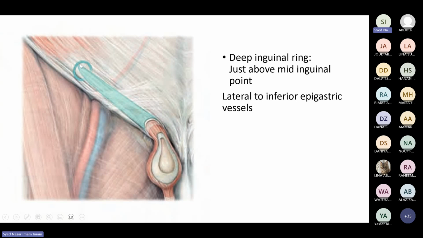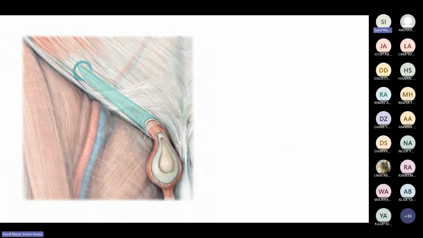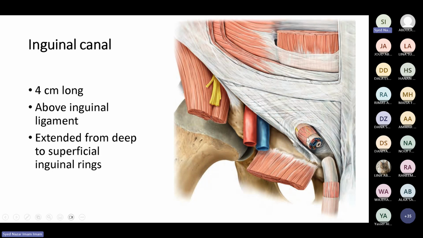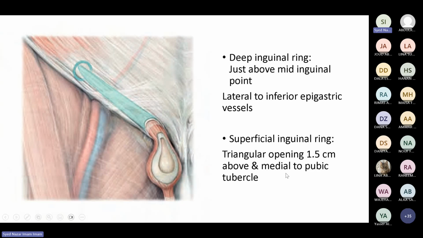Just lateral to this, we have the deep inguinal ring, which is above the mid-inguinal point. When I say mid-inguinal point, it is between the anterior superior iliac spine and the pubic symphysis. Where is the superficial ring? This is above and medial to the pubic tubercle. In this slide, I told you that this is the pubic tubercle and the superficial ring is above and medial to it.